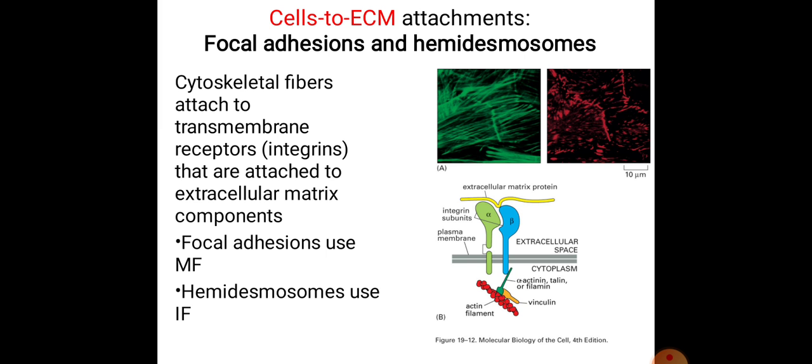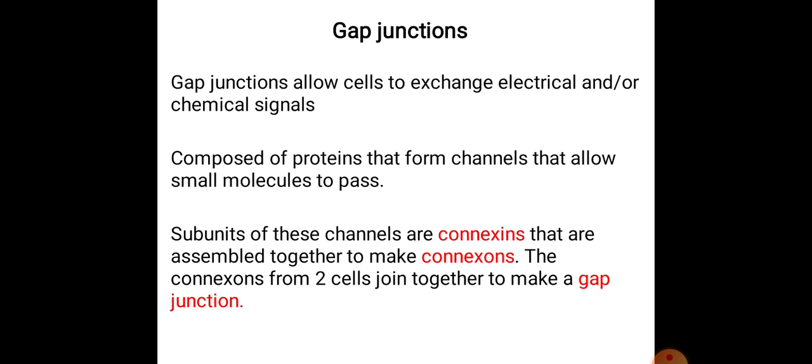So here you will find keratin, and the laminin protein is also available. There are two types of proteins, keratin and laminin. Try to recall. Now gap junction.